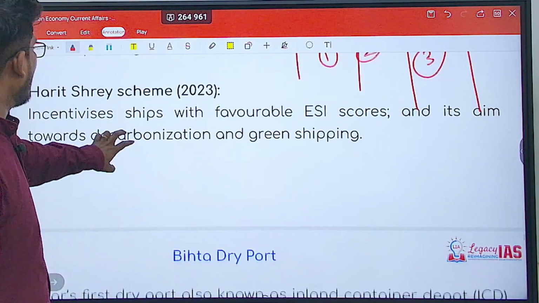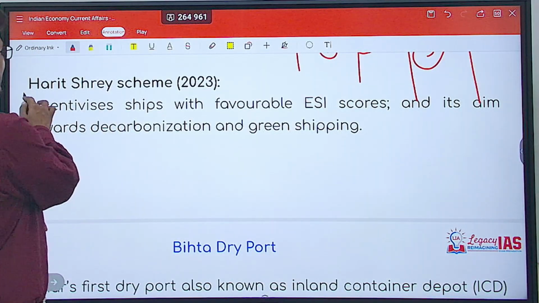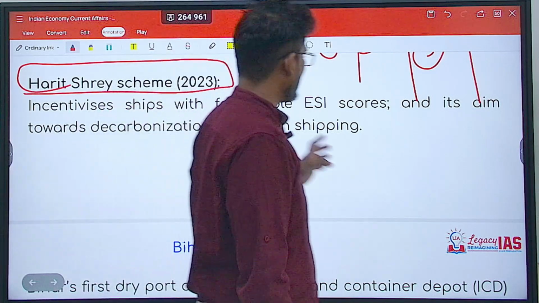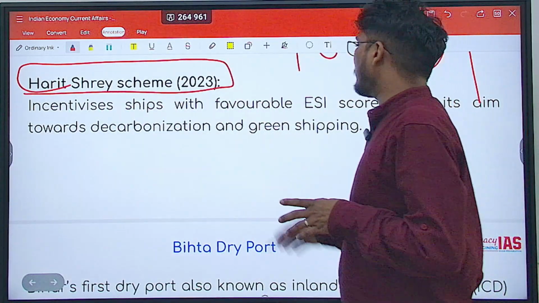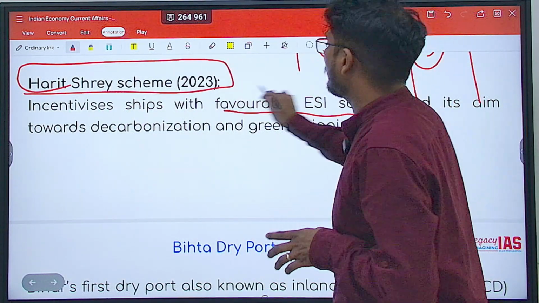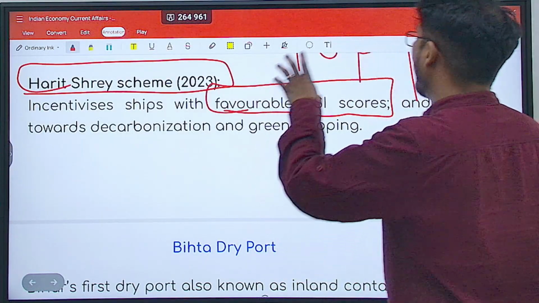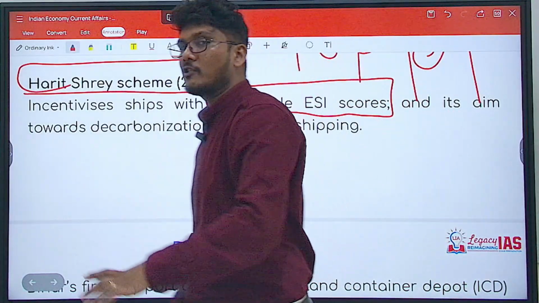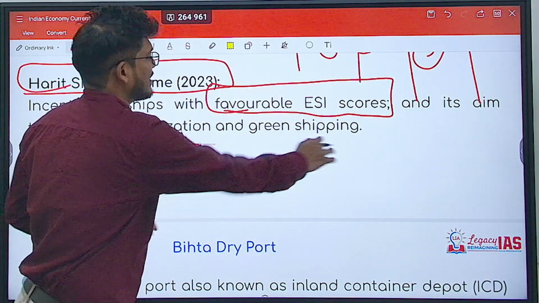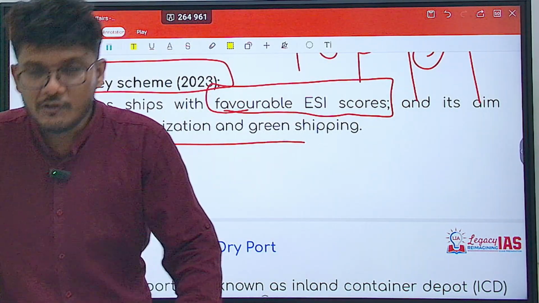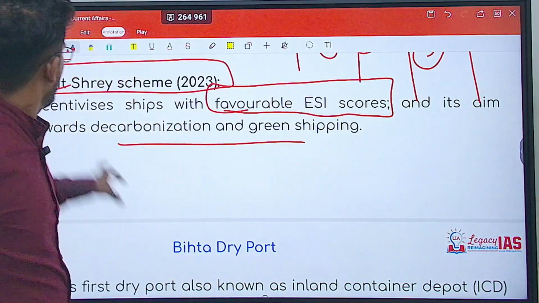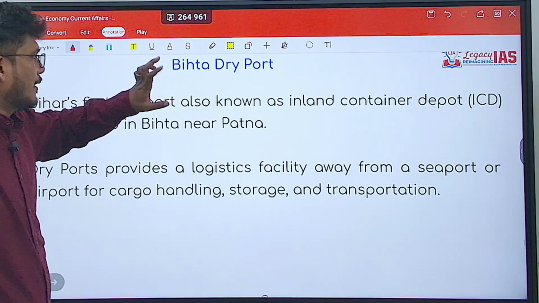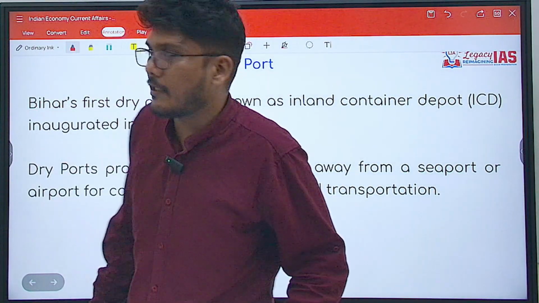Now this particular port authority has also started the Harit Shrey scheme, which incentivizes the ships with favorable ESI scores. So whatever ship will have a favorable ESI score, it will be incentivized. It aims towards what? Of course, decarbonization and green shipping. So this particular Harit Shrey scheme has been started by Marmugao Port Authority. I hope that's absolutely clear.